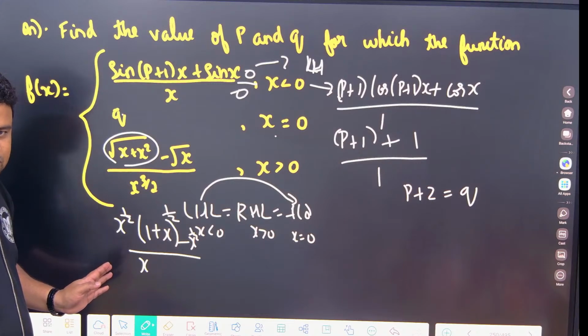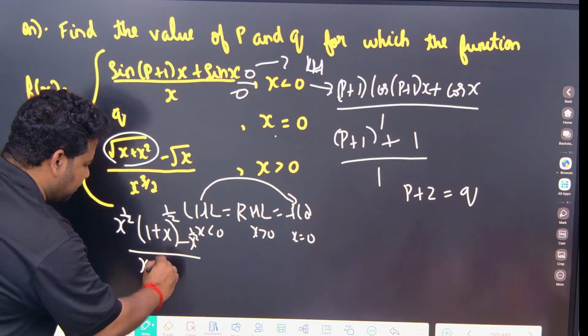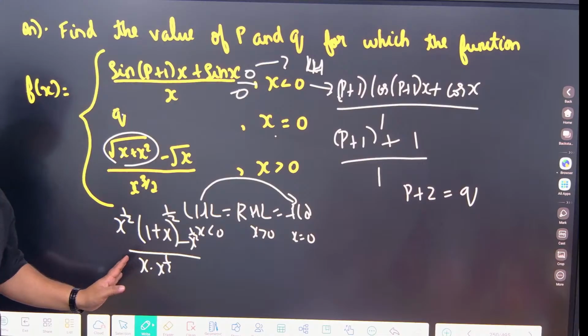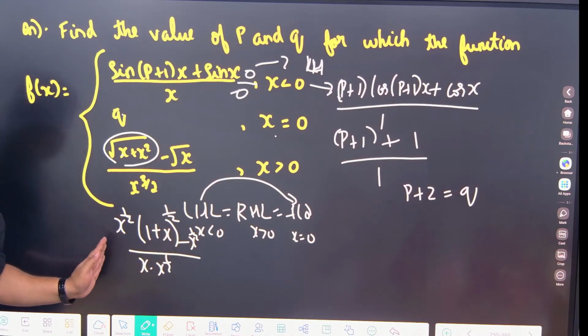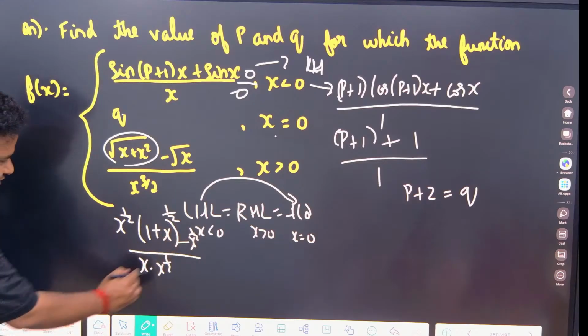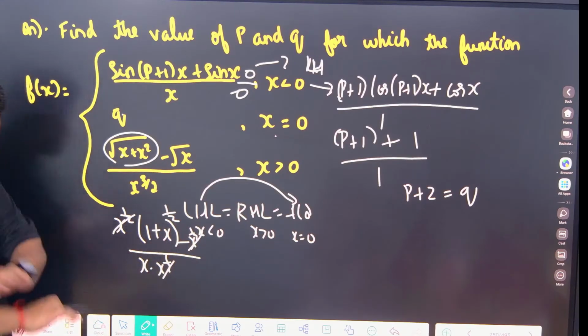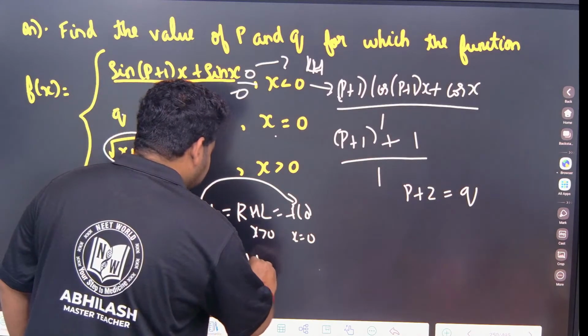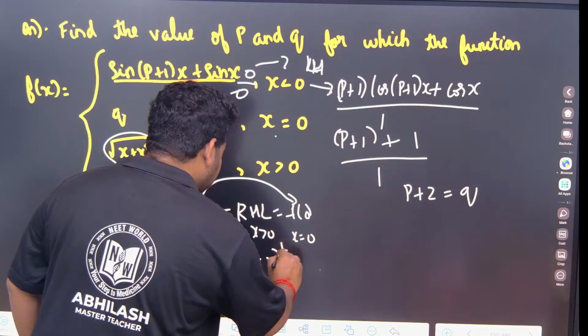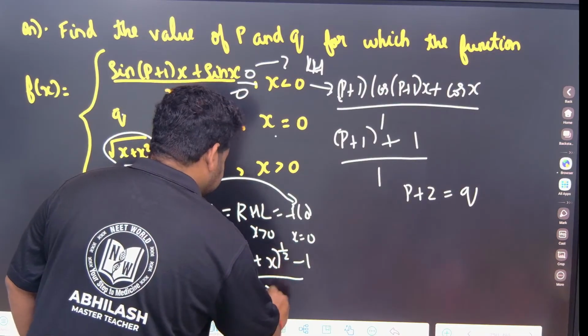x root x means I can write it as x into x to the power of 1 by 2. Now x to the power of 1 by 2 is common, so I can take it outside. It is here also, here also. Remove it. It is done. Now we are having 1 plus x to the power of 1 by 2 minus 1 by x.